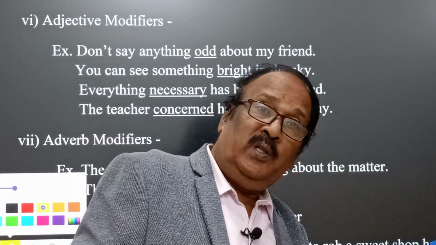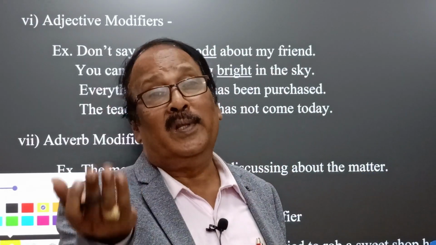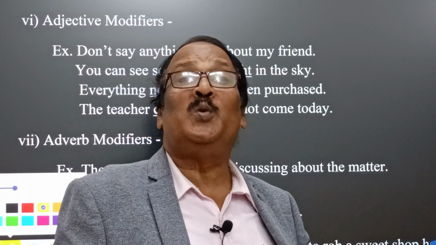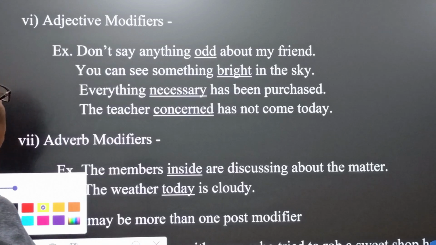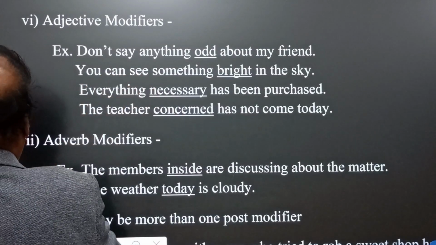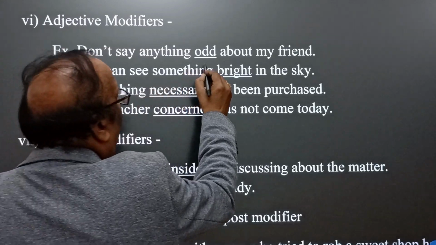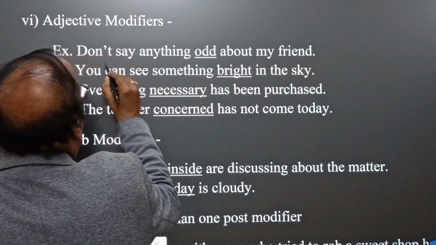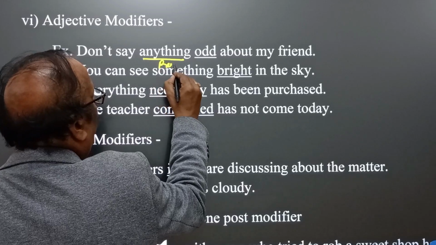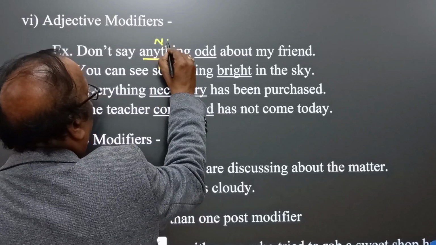Modifiers: how adjectives are used before the head noun, and after the head noun. Here, after the head noun, that is what we call a post modifier. Yes, adjective modifier. How? Don't say anything odd about my friend. Anything is a pronoun, but it plays the role of a noun phrase.